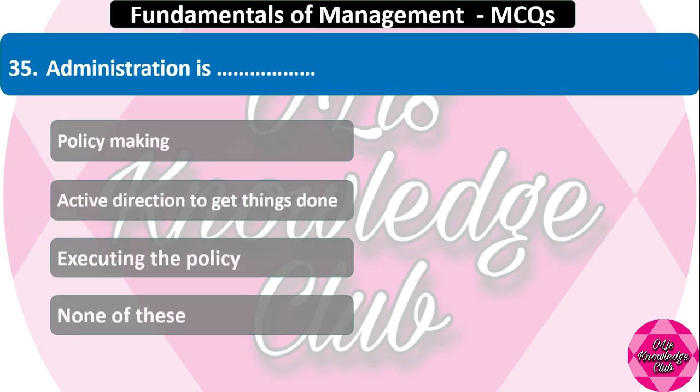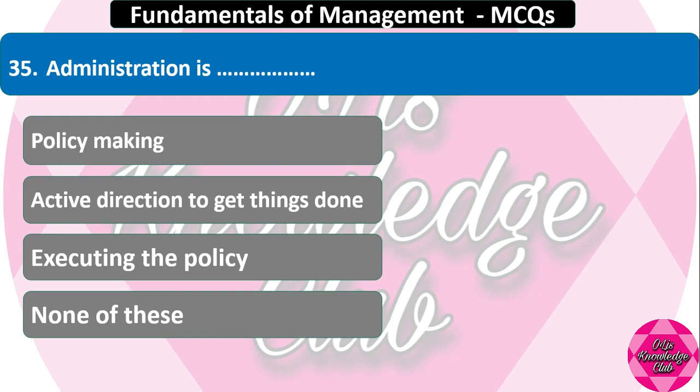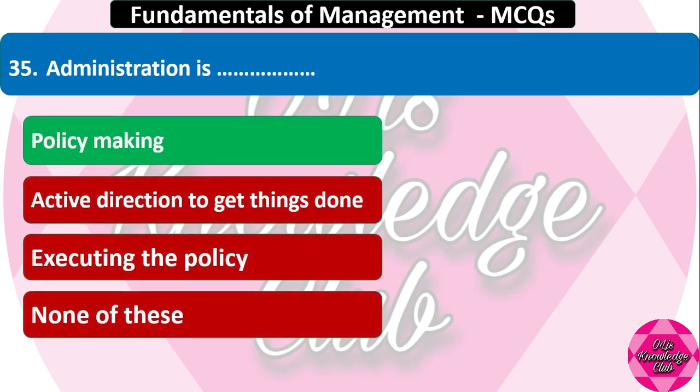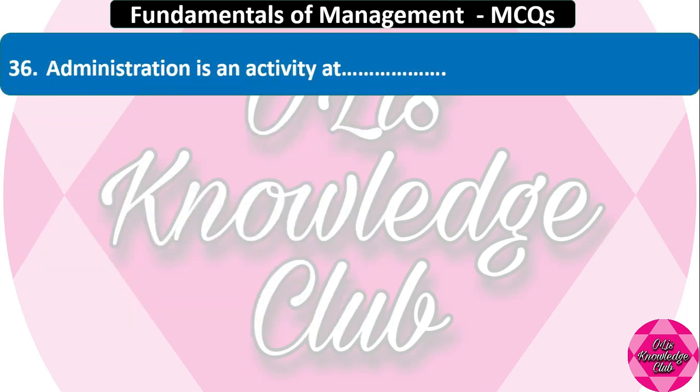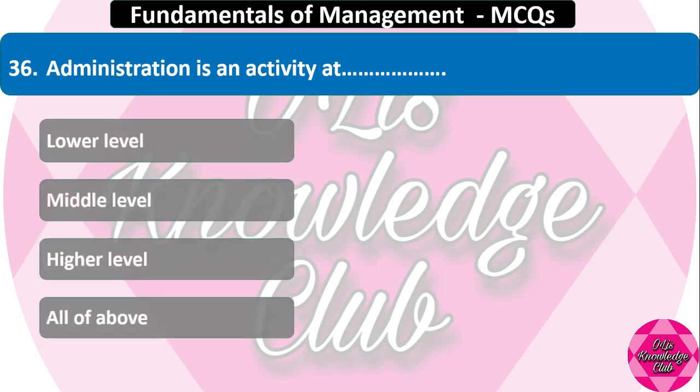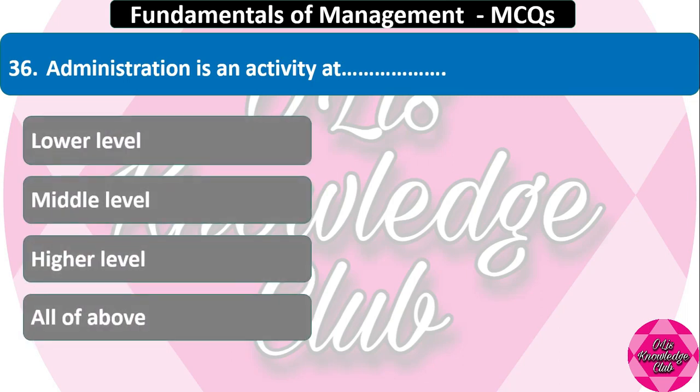Administration is policy making, active direction to get things done, executing the policy, none of the above. Administration is policy making. Administration is an activity at lower level, middle level, higher level, all of these.